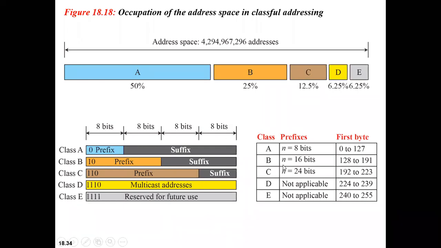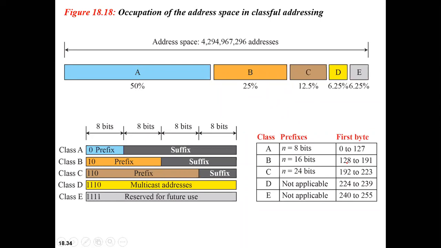The same thing has been represented over here. If you see here, for class D and E, it is not applicable because you don't have a prefix or suffix, correct? In case of class A, B and C, the prefixes are 8 bits, 16 bits, and 24 bits. The prefix is given a fixed size initially, so each has been assigned to different classes: class A, class B, and class C. Clear? So what is this 8 bit? What is the first byte over here? It is 0 to 127, first byte.